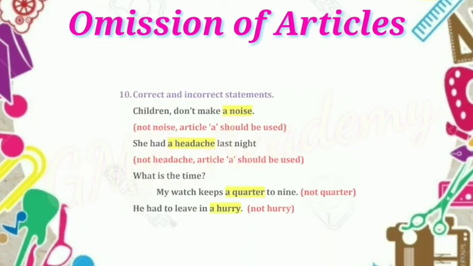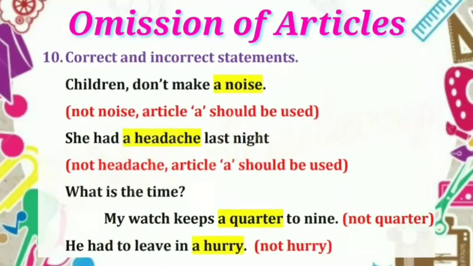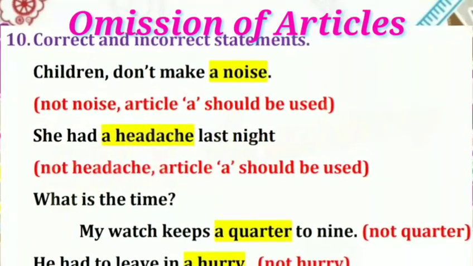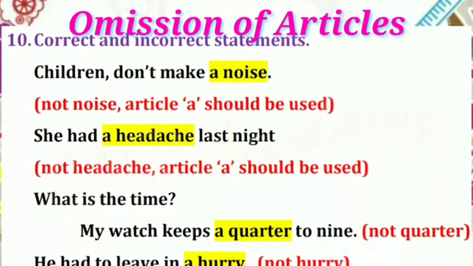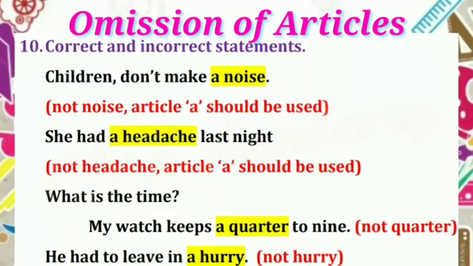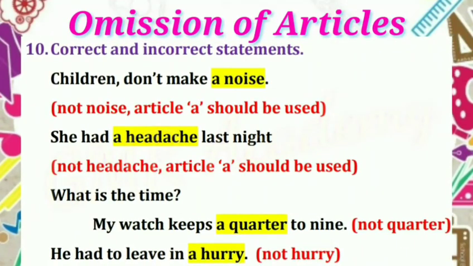Point number 10. Correct and incorrect statements. Children, don't make a noise. Not noise. Article a should be used. She had a headache last night. Not headache. Article a should be used. What is the time? My watch keeps a quarter to 9, not quarter. We should use article a. He had to leave in a hurry, not hurry, in a hurry.